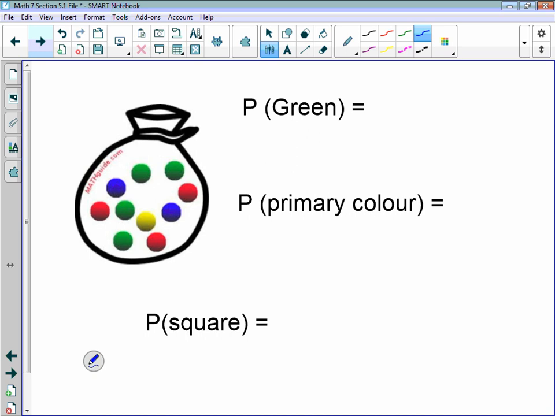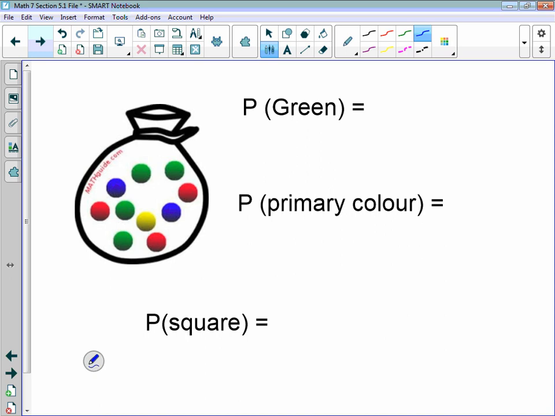So if you were to reach into this bag and pull out a marble, we're imagining that we can't see what marbles are in there, so it's a total random chance what marble you are going to pull out of that bag. So if you were going to reach into a bag, eyes closed or whatever, and pull out a green marble, what would the probability be, what are the chances that you'd get a green pulling a green marble out of this bag?